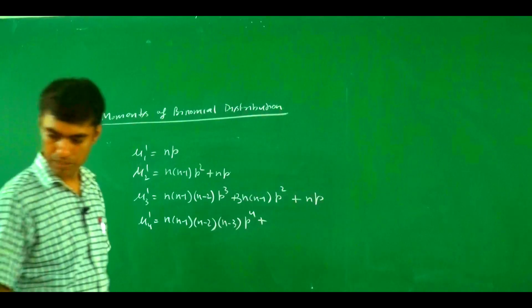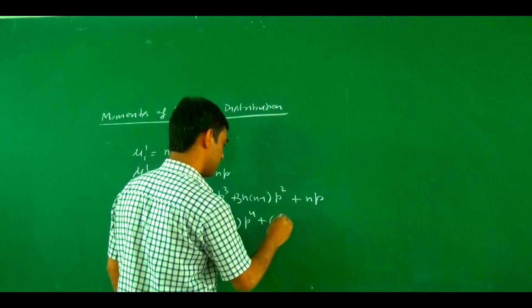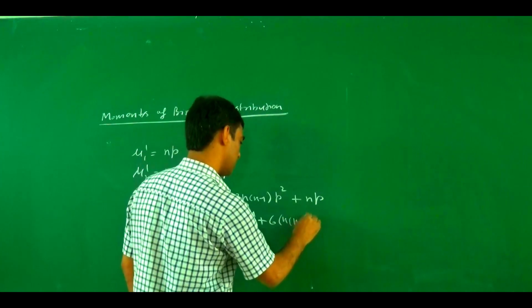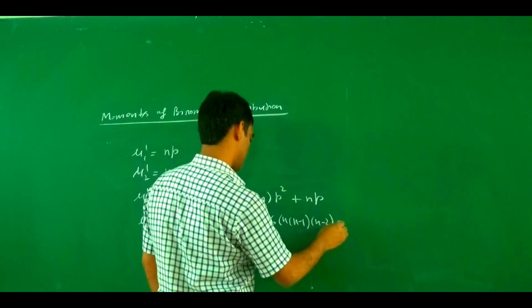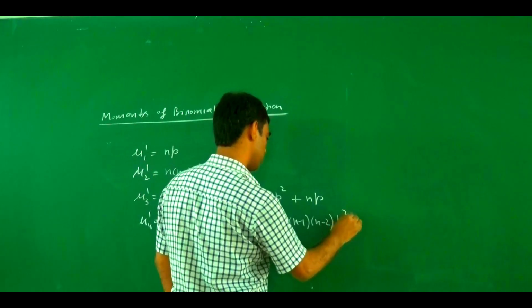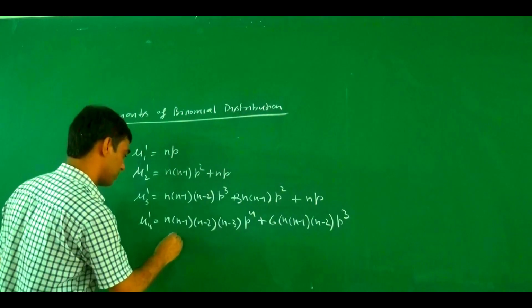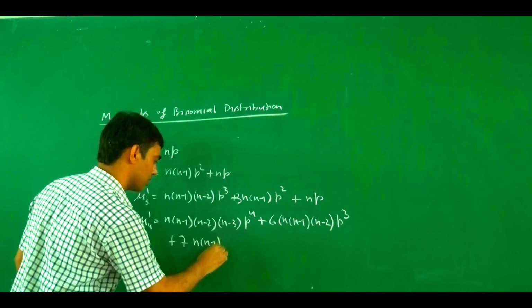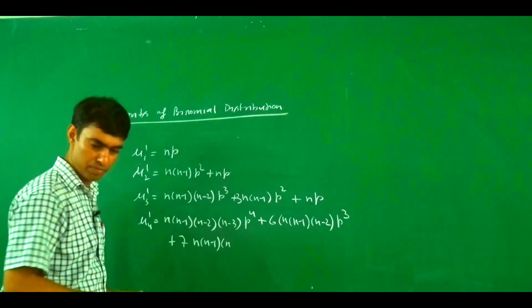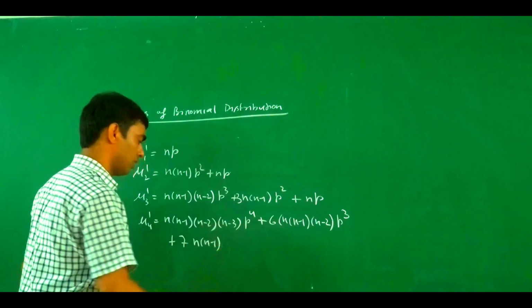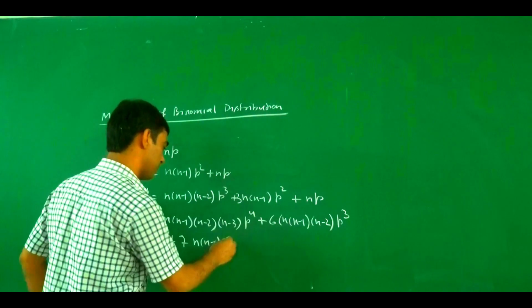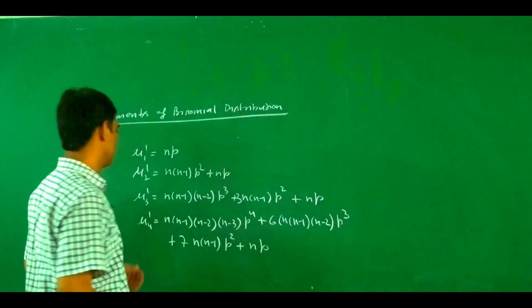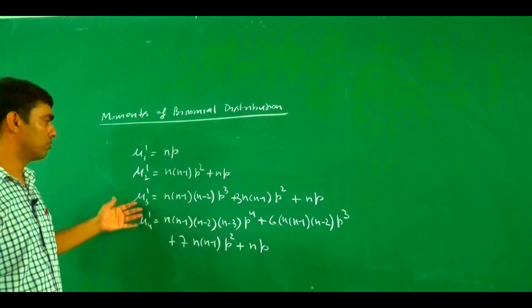The value is plus 6(n-1)(n-1)(n-2)(n-2) p cube, plus 7 times (n-1) p square, plus np. So these are the values for mu 1 dash, mu 2 dash, mu 3 dash, and mu 4 dash.